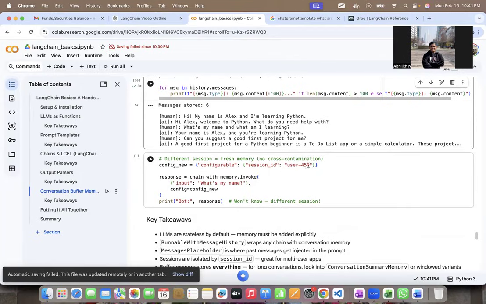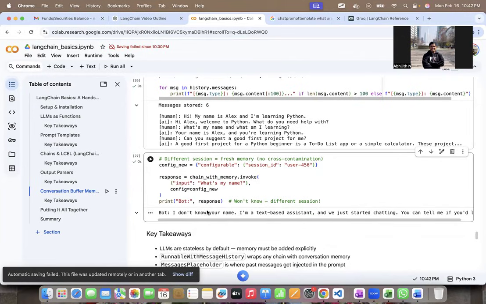Because it is for user456 and there is no name given here, I should not get Alex here, because it's a different session. So let's see. The bot says, "I don't know your name. I'm a text-based assistant." So you can basically manage sessions using this config parameter.